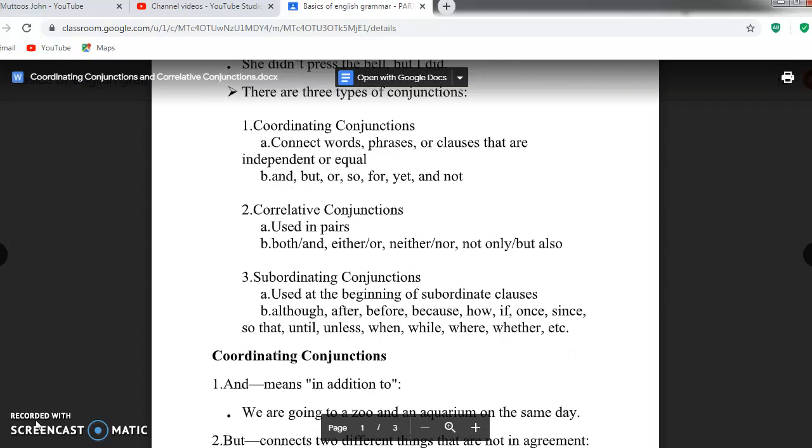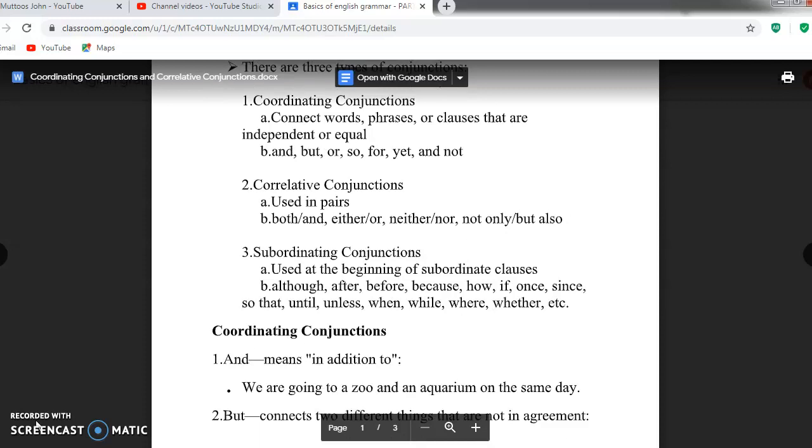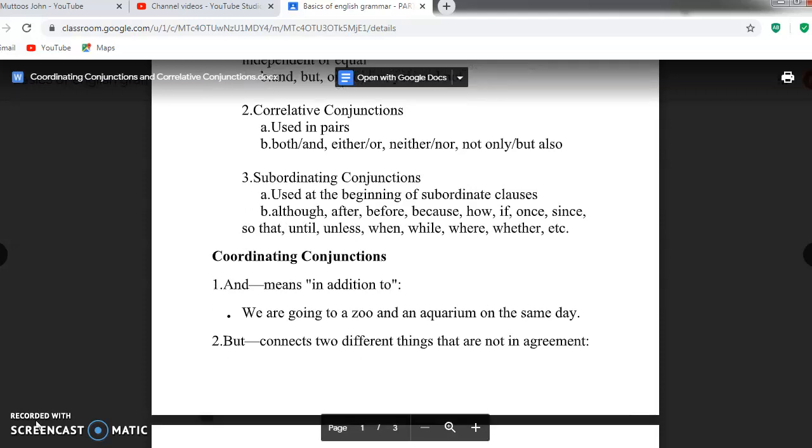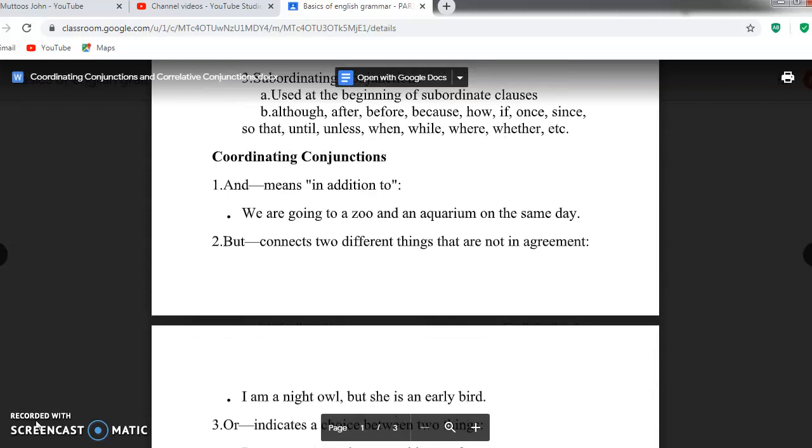Correlative conjunctions are used in pairs. We use here both, and, either or, neither nor, not only but also. Subordinating conjunctions are used at the beginning of subordinate clauses: although, after, before, because, however, etc. Let us see in detail. Coordinating conjunctions.